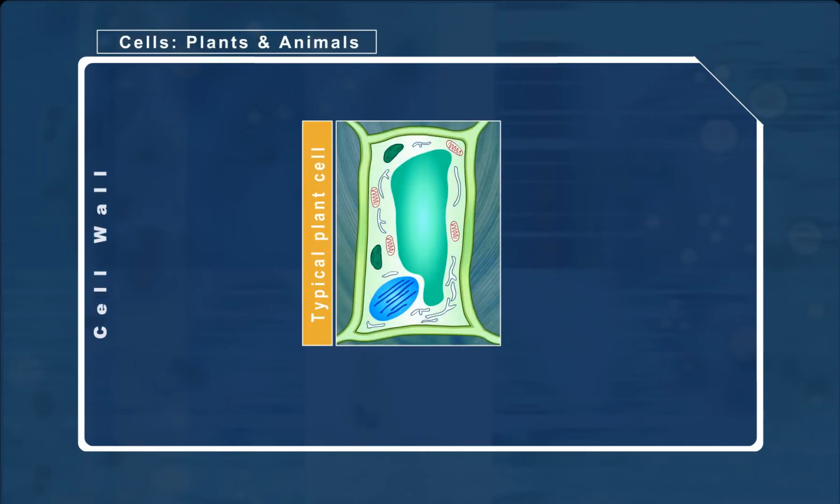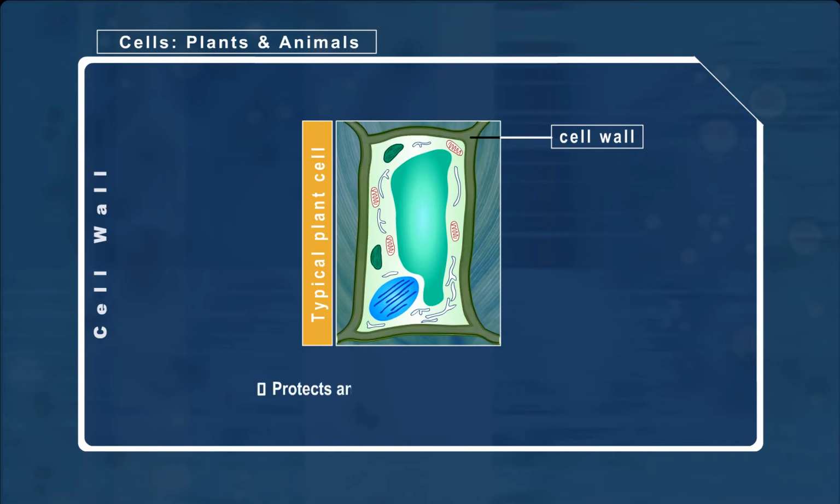The stiff outer layer of the cell is known as the cell wall. It is made up of cellulose. The cell wall not only gives a plant cell its shape, it also protects and supports the cell. It allows a plant to stand and grow to great heights on land without the skeletal support needed by animals. Animal cells do not possess cell walls.